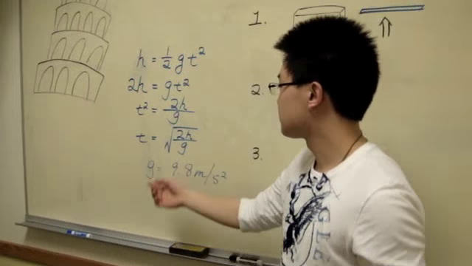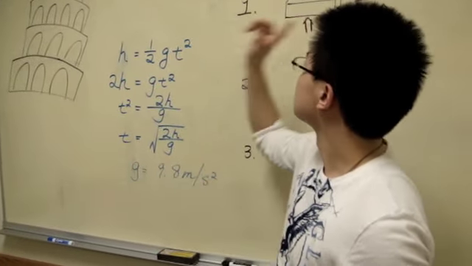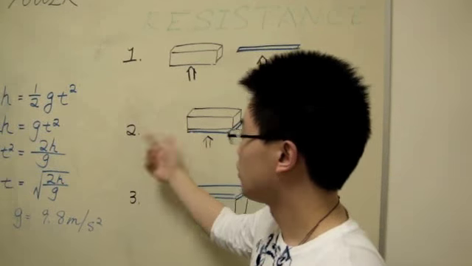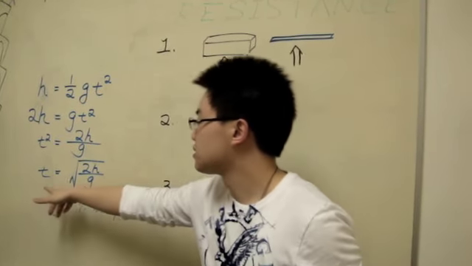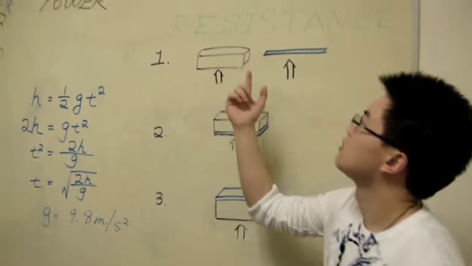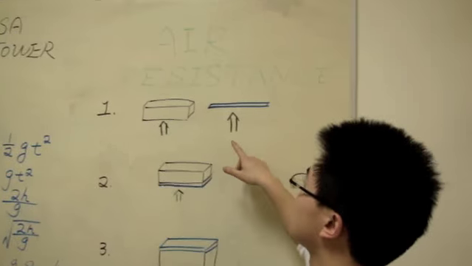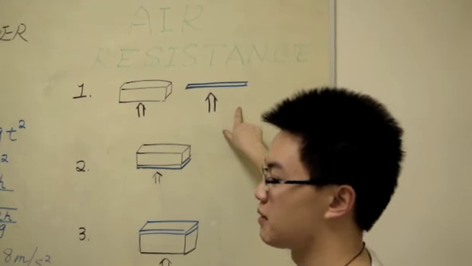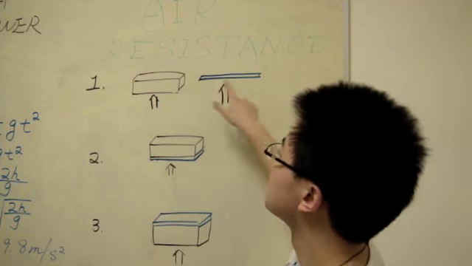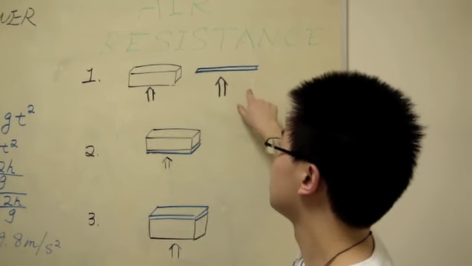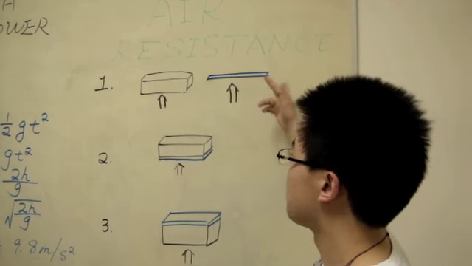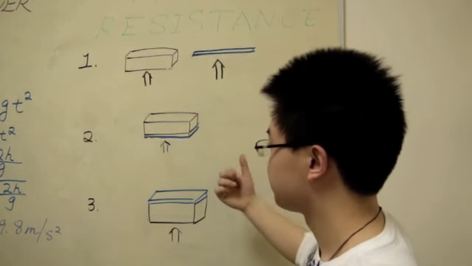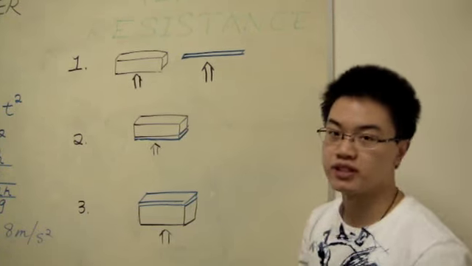Alright, we also think about why this equation doesn't work in the first situation. We set them at the same height, but why is the time different? Well, because of the air resistance. We know that the paper is much lighter than the book. Therefore, the air resistance will affect the paper more than the book. So that's why they drop at different times.